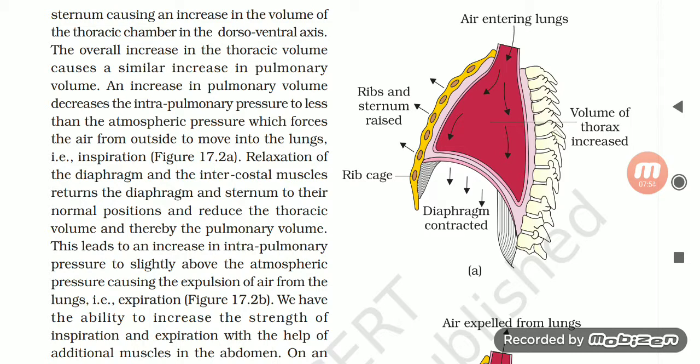The overall increase in the thoracic volume causes a similar increase in pulmonary volume. An increase in the pulmonary volume decreases the intrapulmonary pressure to less than the atmospheric pressure, which forces the air from outside to move into the lungs. That is inspiration, which we can refer to in figure 17.2, part A.